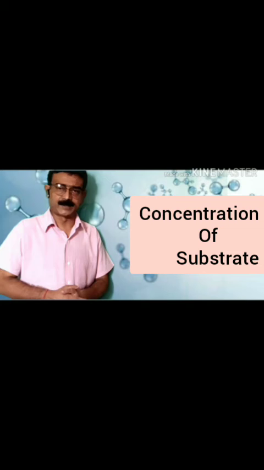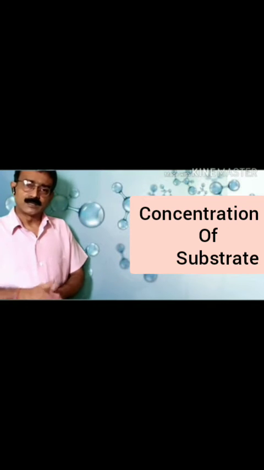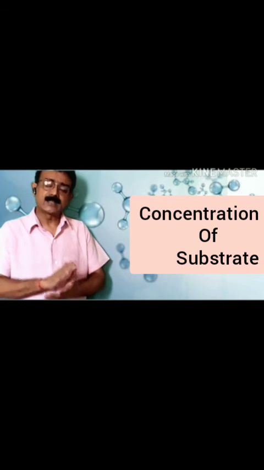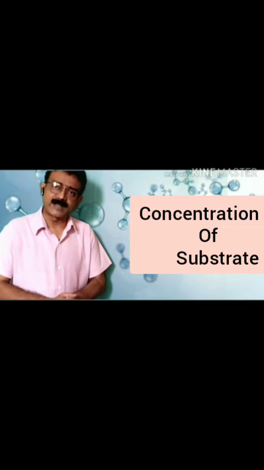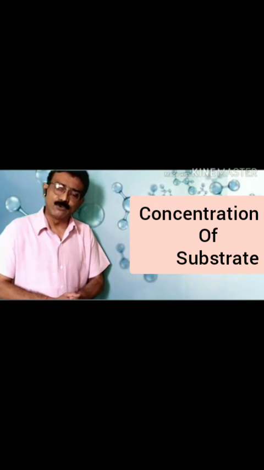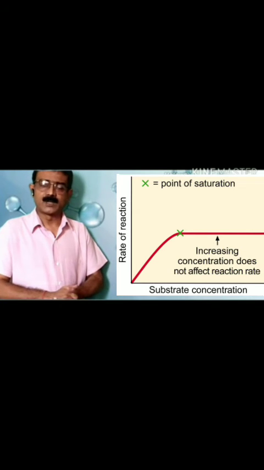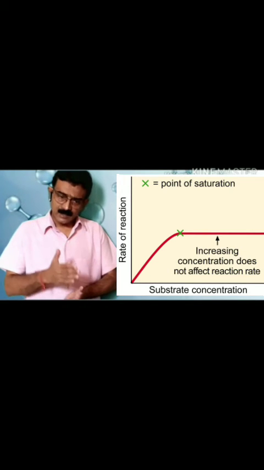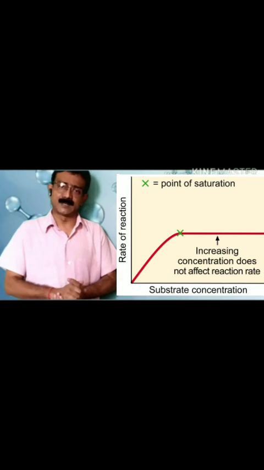Then another very important factor is the concentration of substrate. The concentration of substrate is also a very important factor that influences the activity of an enzyme.